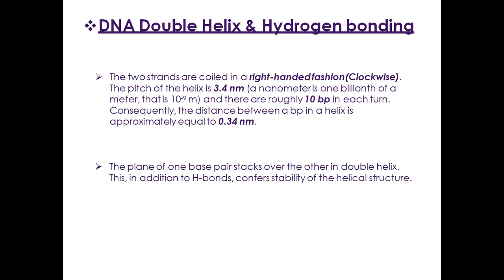The two strands are coiled in a right-handed fashion, which is clockwise. The pitch of the helix is 3.4 nanometer and there are roughly 10 bp in each turn. Consequently, the distance between base pairs in a helix is approximately 0.34 nanometer. The plane of one base pair stacks over the other in the double helix. In addition, hydrogen bonds confirm the stability of the helical structure.